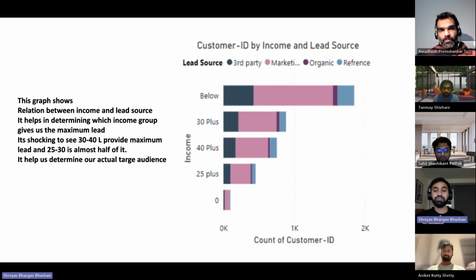This graph shows the relationship between the income and the lead sources. It helps us in determining which income group gives us the maximum leads. It is shocking to see that the 30 to 40 lakhs group provides the maximum leads, whereas the 25 to 30 group is almost half of it. And this helps us to determine the actual target audience.